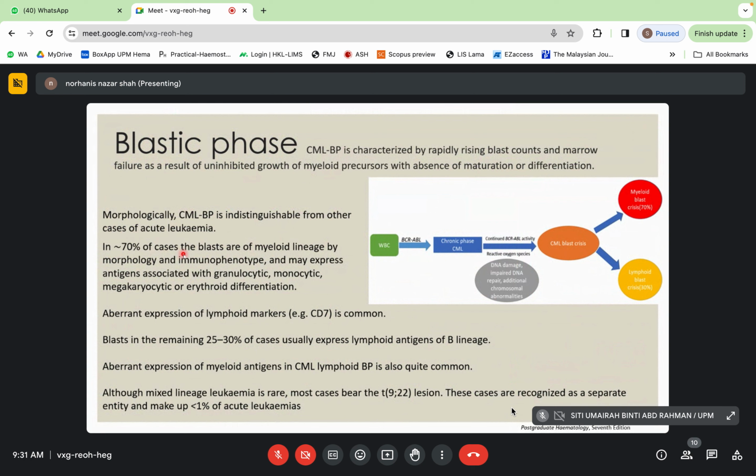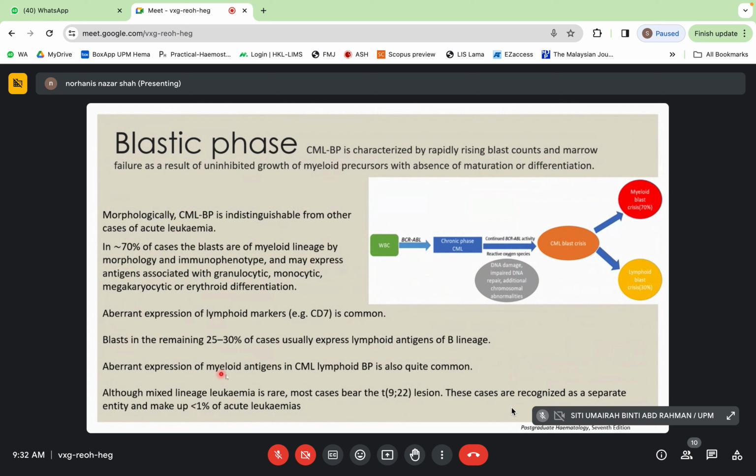70% of cases have blasts of myeloid lineage by morphology and immunophenotype, and may express antigens associated with granulocytic, monocytic, megakaryocytic and erythroid differentiation. Aberrant expression of lymphoid markers such as CD7 is common. Blasts in the remaining 25 to 30% of cases usually express lymphoid antigens of B lineage.